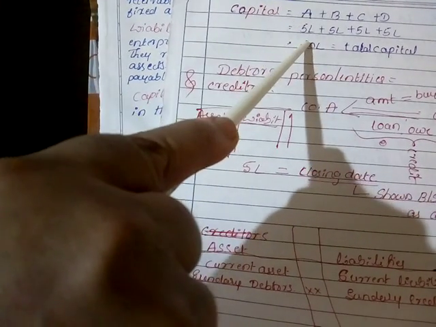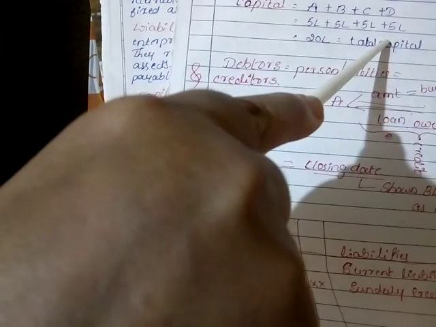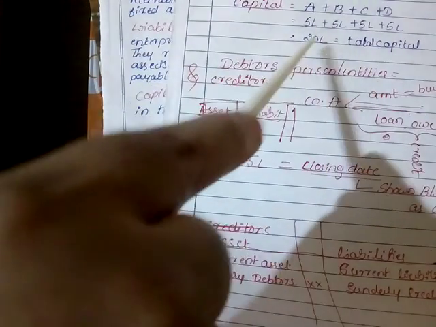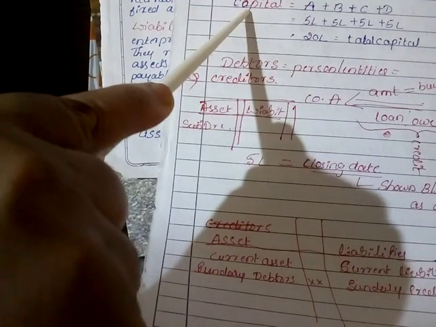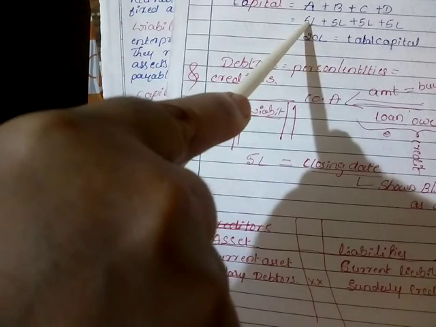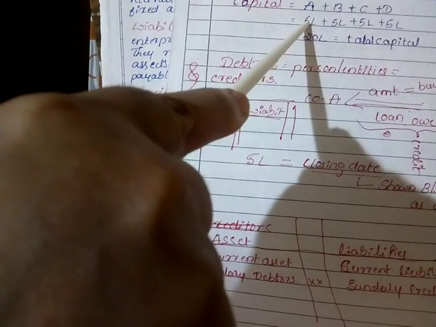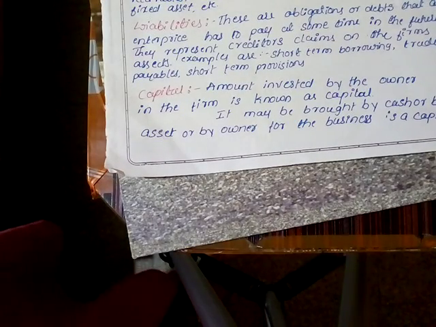Person A is investing 5 lakh, B is 5 lakh, C is 5 lakh, and partner D is also investing 5 lakh. The total of this amount is 20 lakh. 20 lakh is considered the capital of the company. Capital means the amount the owners of the company are ready to invest in the company. That investment amount is considered the capital of the company.